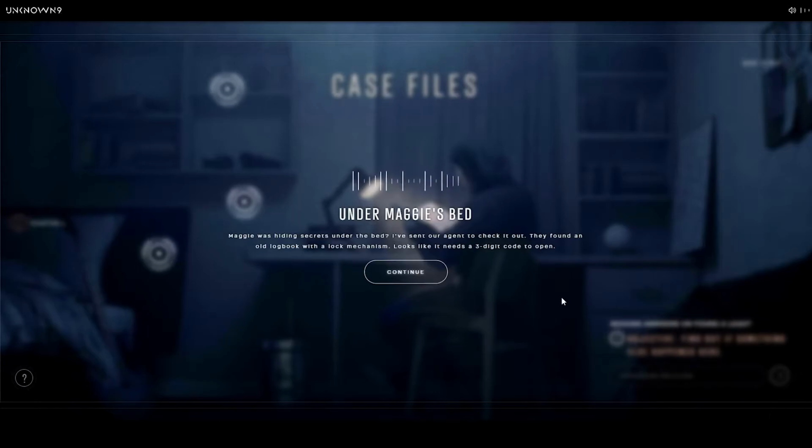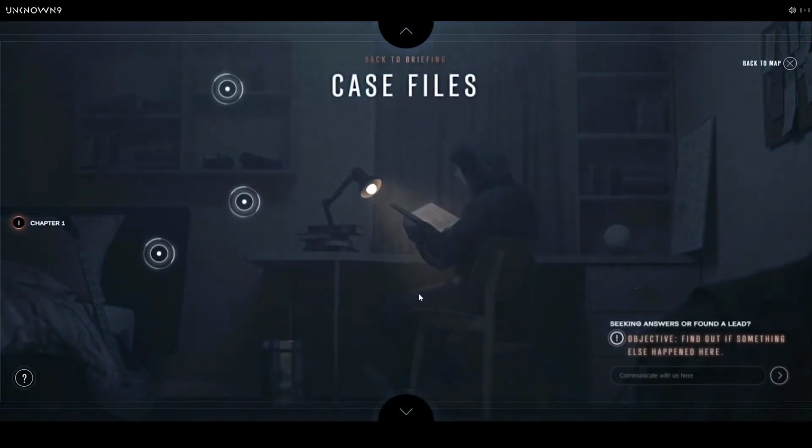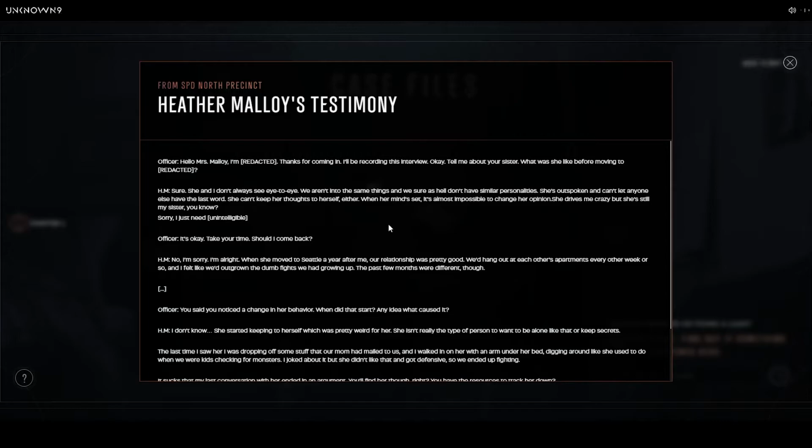Maggie was hiding secrets under the bed? I've sent our agent to check it out. They found an old logbook with a lock mechanism. Looks like it needs a 3-digit code to open.